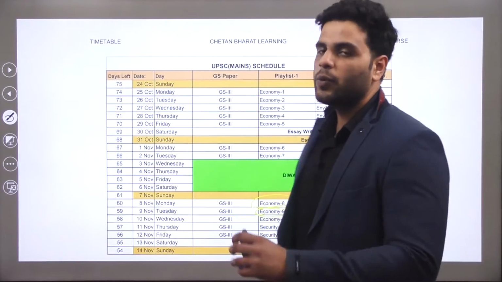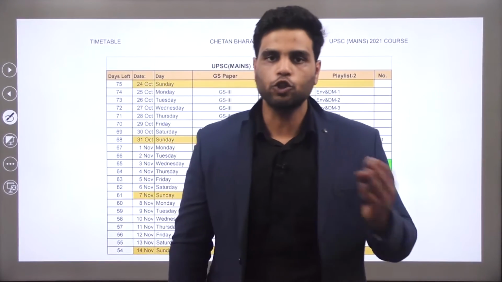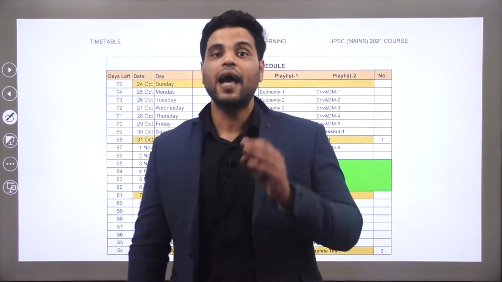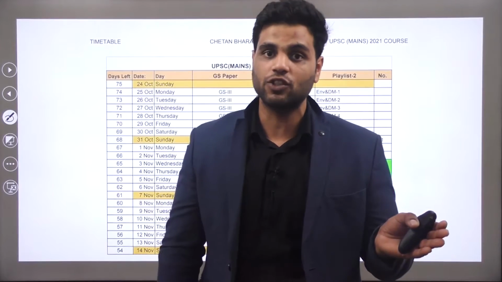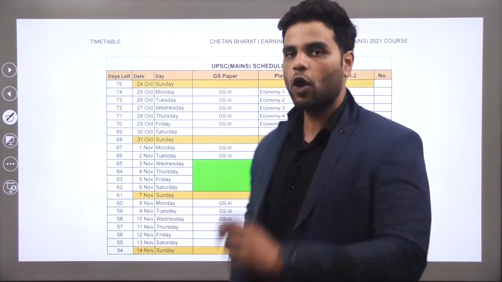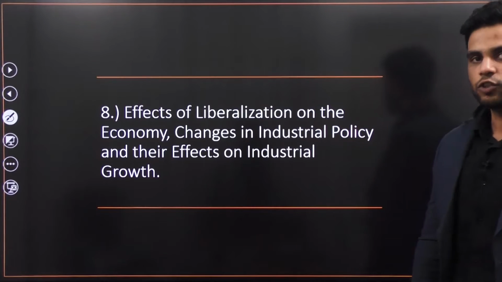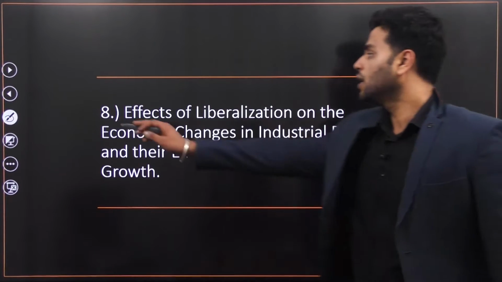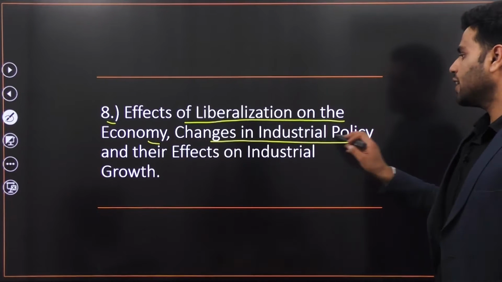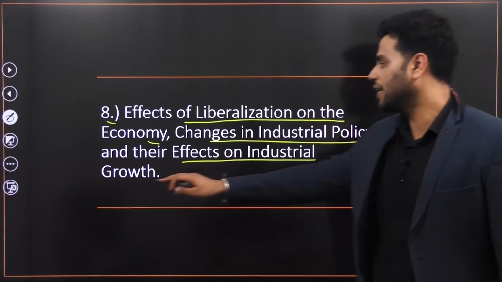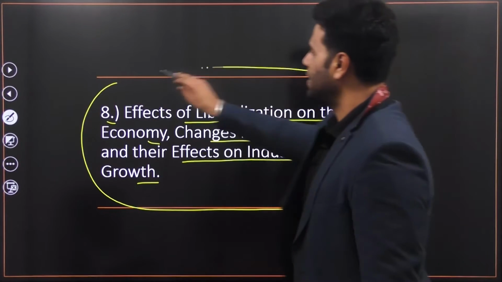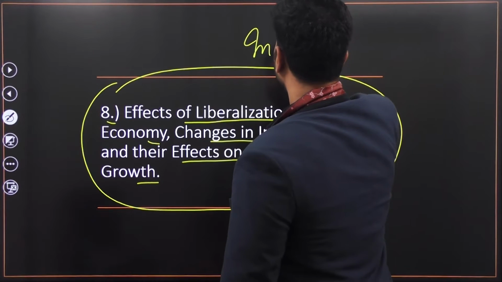So today we are going to cover a different portion of your GS3 syllabus. It is lecture number 9 in this series, and through the 5 questions we are going to discuss, we'll cover that portion. Which portion? Effects of liberalization on the economy, changes in industrial policy, and their effects on industrial growth. So this particular section is focused on the industry section.